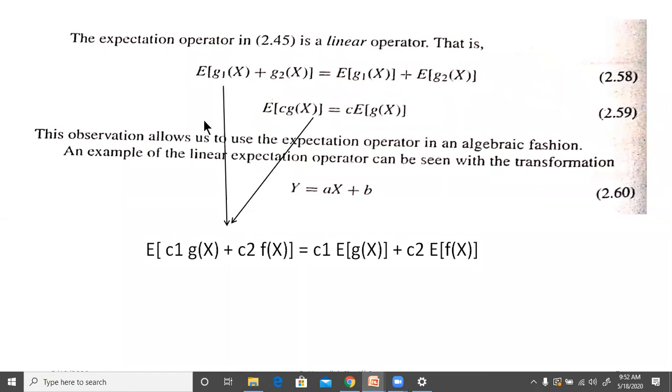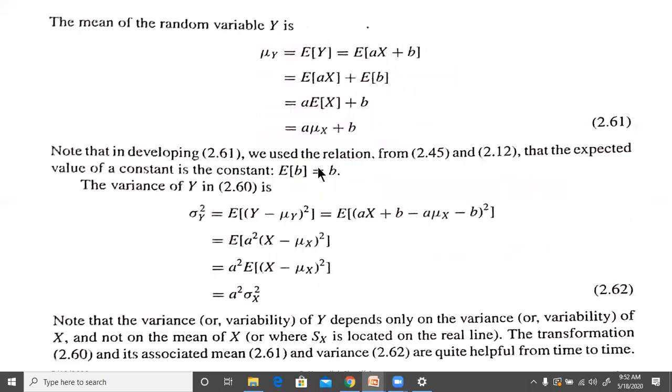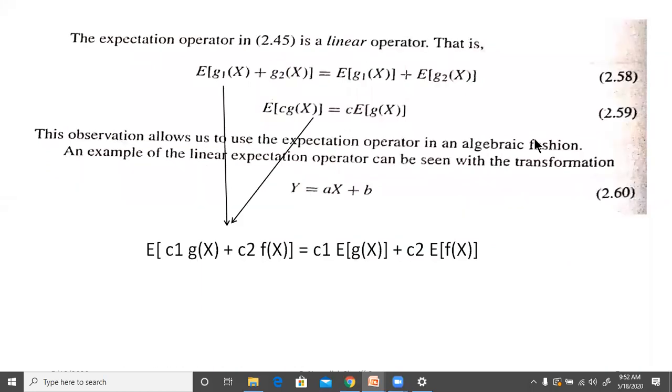E of g2(x). So you can separate them, or you can multiply with a constant that will come out of the function: E of c g(x) is equal to c times E of g(x). This observation allows us to use the expectation operator in an algebraic fashion. An example of the linear expectation operator can be seen with a transformation like this. However, we can join these two also to get this.